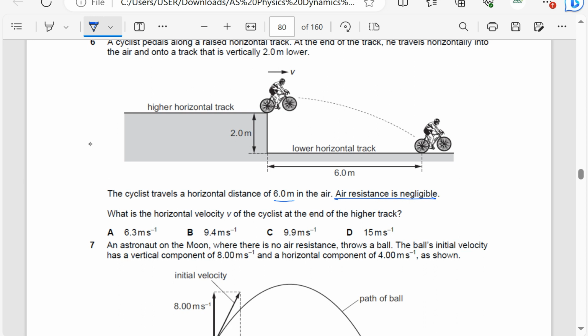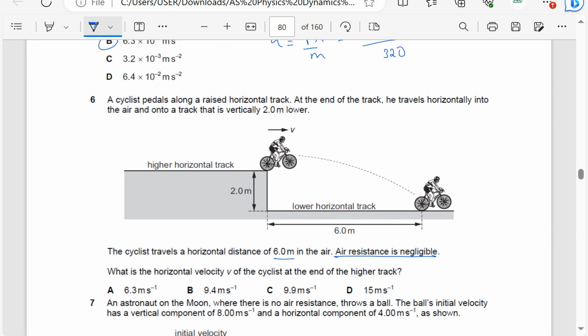Okay, that is quite easy. I'm going to use s equals ut plus a half at squared. This is the most common equation for projectiles. If I consider horizontal motion, s is going to be 60, initial velocity is v, and the time taken is t. Remember, acceleration in the horizontal is 0, so this part will be 0.